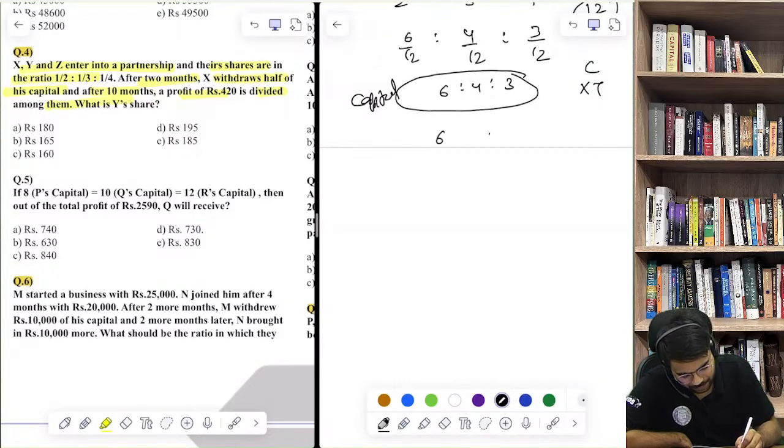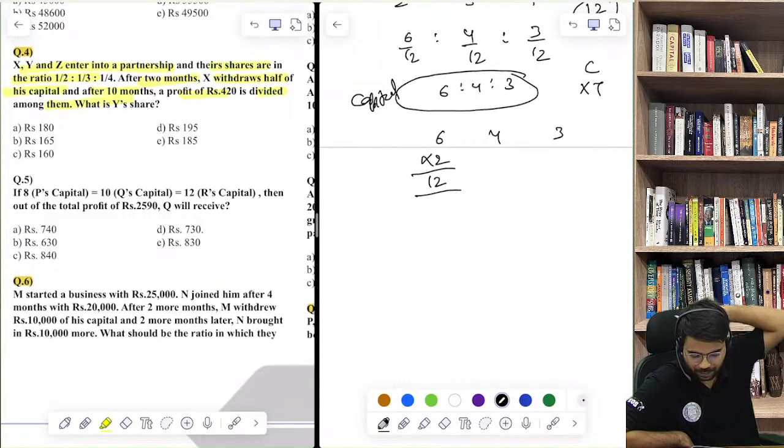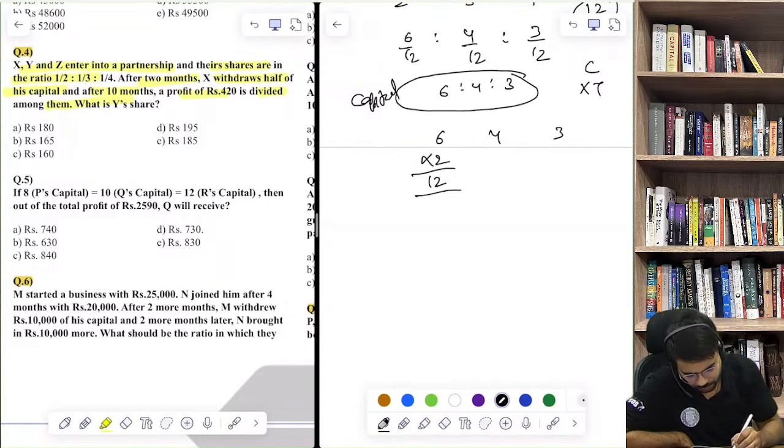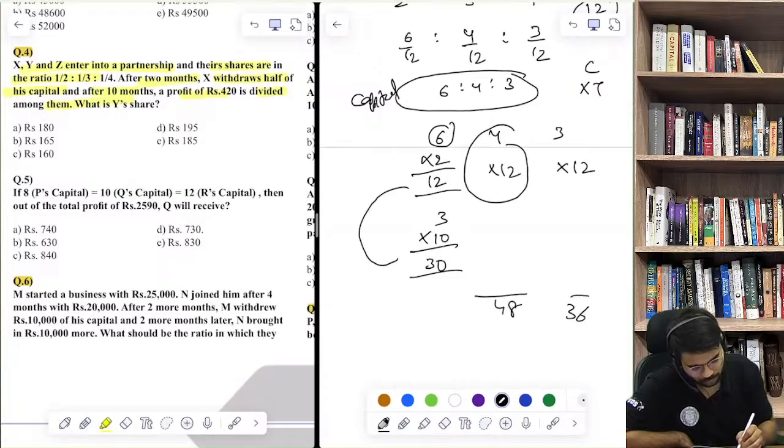So their capitals are 6, 4 and 3, and after 2 months X withdraws half of his capital. 2 महीने तक तो उसकी कैपिटल यही रही, 2 महीने के बाद उसने अपनी आधी कैपिटल विड्रॉ कर ली है, नई कैपिटल उसकी हो गई 6 डिवाइड बाय 2 3 फॉर द नेक्स्ट 10 मंथ्स, this is 30, but the other 2 people their capital is not changed, so 4 into 12 is 48, 3 into 12 is 36, and this 2, 30 and 12 becomes 42.